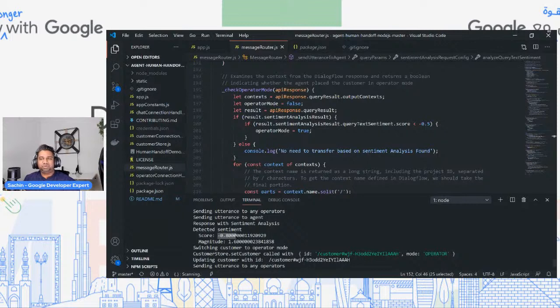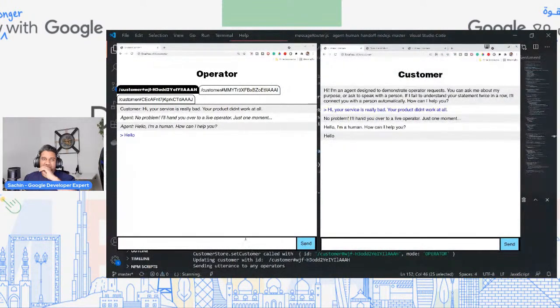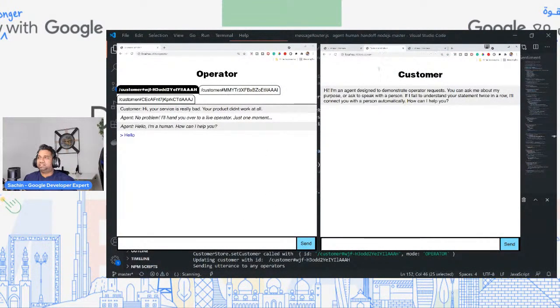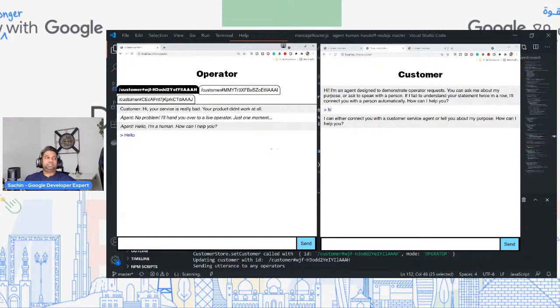So what is a sentiment score? If it is minus 1, it is really bad, and plus 1 is really good. That's basically what sentiment analysis is. So based on a really bad negative score, we can automatically handle it. Everything is available. If there are other customers, you can see all the conversations between them as well. So the customer agent can monitor everything. With this, I hope you can build amazing chatbots.